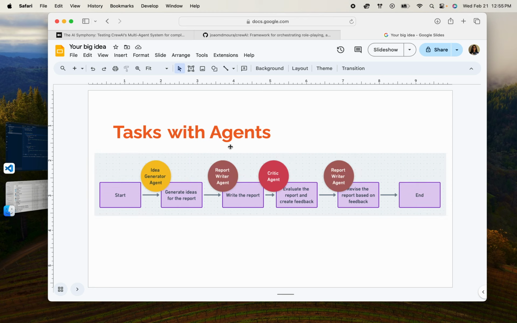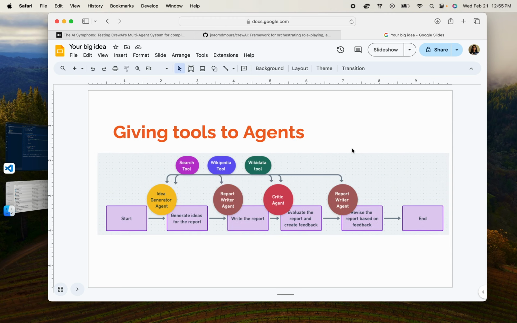The next step would be to define agents. And as you can see here, I have three agents, and these agents are each assigned a task. So there's a one-on-one mapping between tasks and agents. The agents I have here are three LLMs. The first one is going to be the researcher and the outline writer, which I call the idea generator agent. The second one is going to do the actual writing, and the third is a critic agent who will be given a rubric on which to evaluate the report, and they'll give the feedback. And then finally, the original writer agent will then come back and rewrite the report based on the feedback.